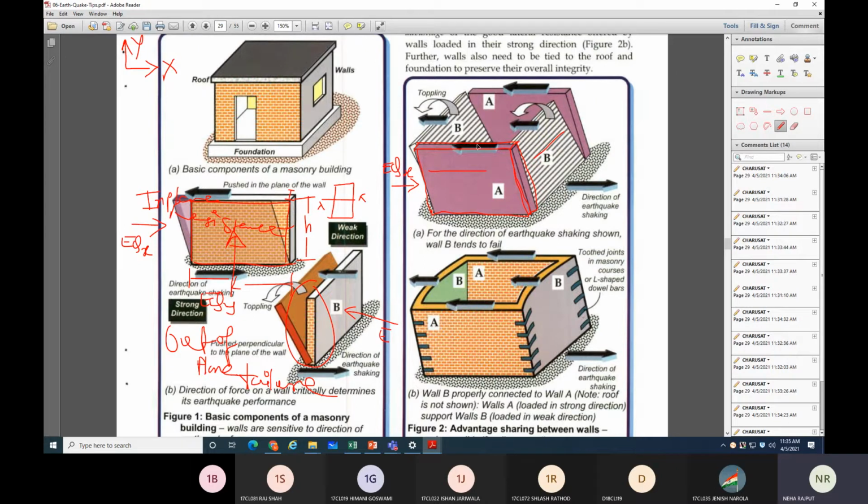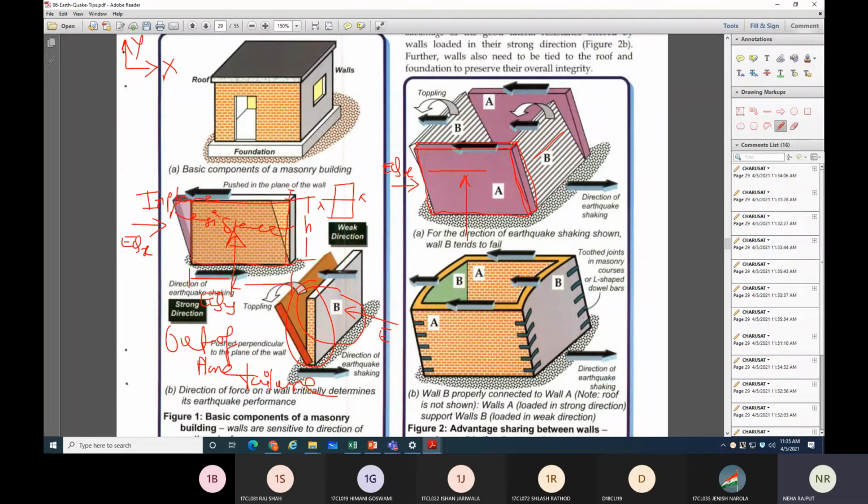Parallel to the plane, if you are applying force, then that will form the in-plane resistance. But the same way, here is a wall, same as red color. Now if I am applying force in this direction, what will happen? This wall will topple down. The situation will occur because the force is perpendicular to the plane, right?